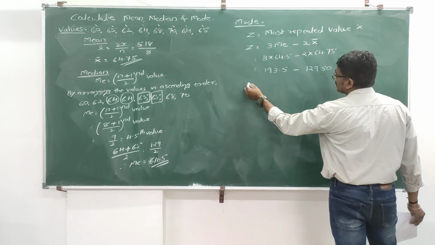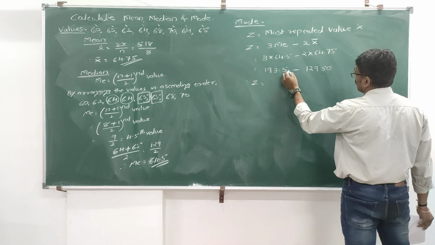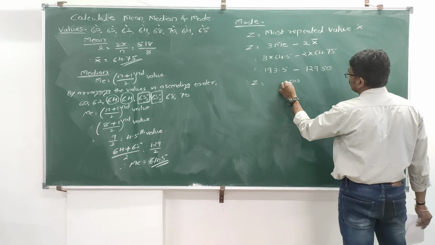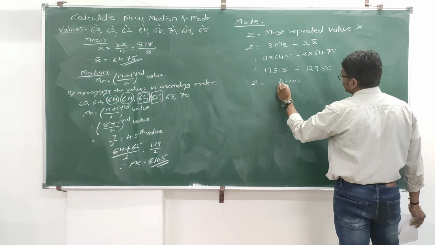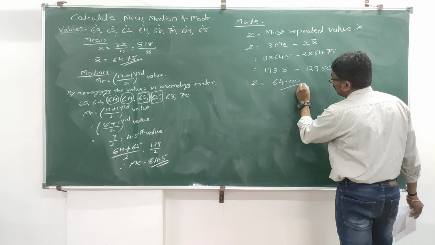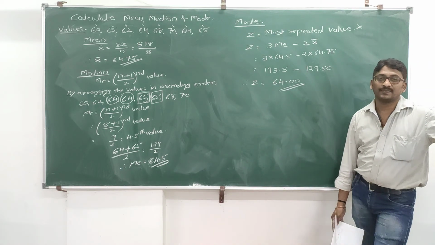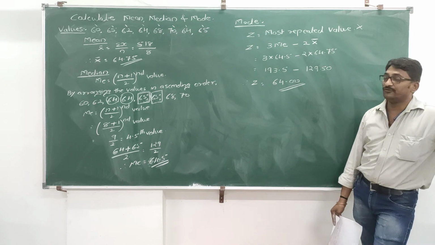So the answer is, therefore Z value is 64. Your value of Z, that is mode value, is 64.